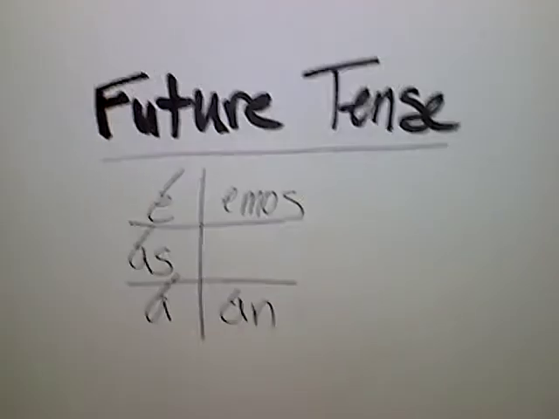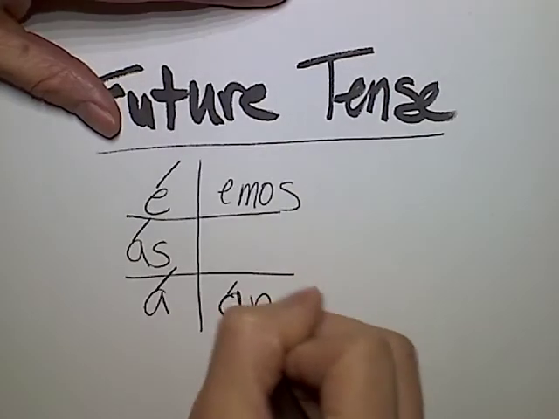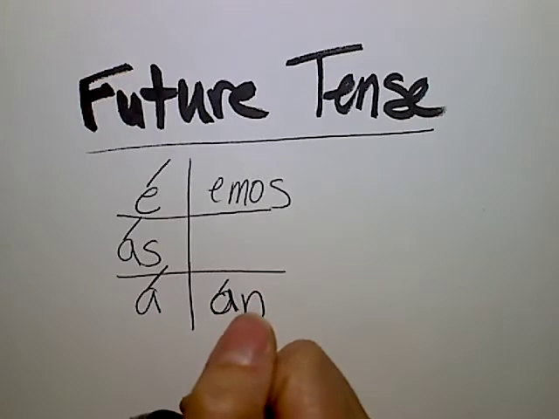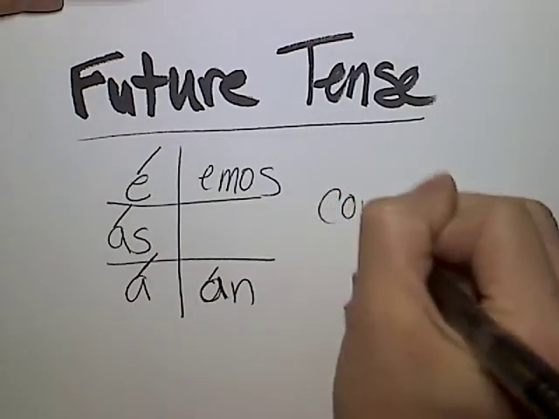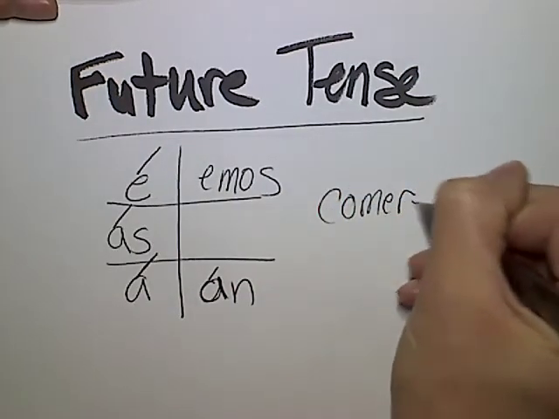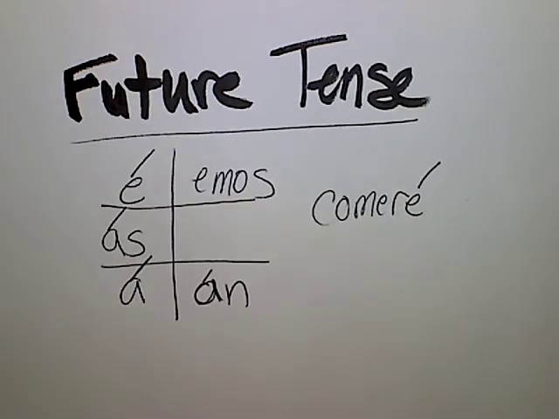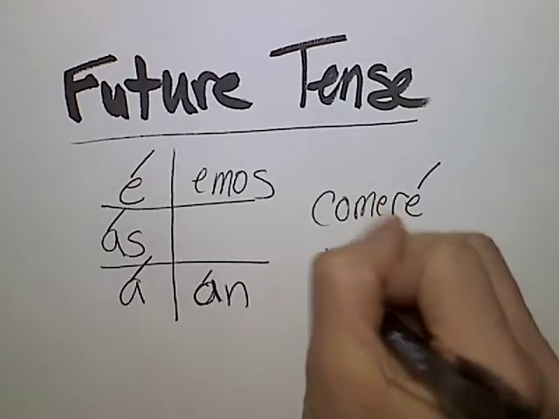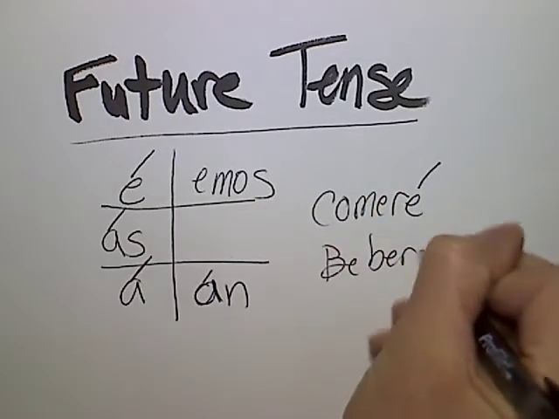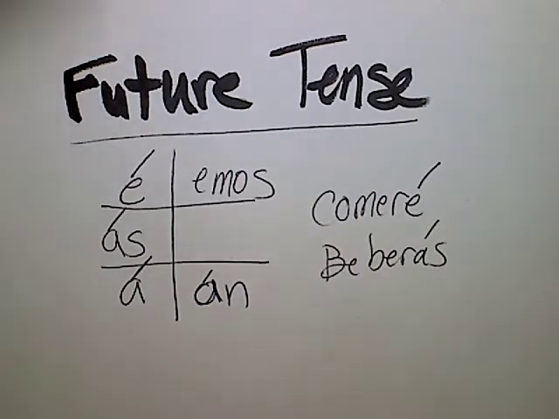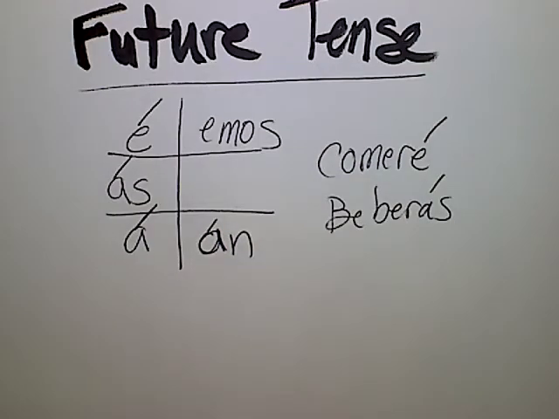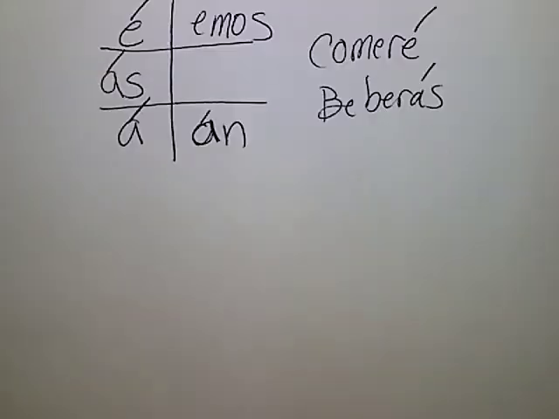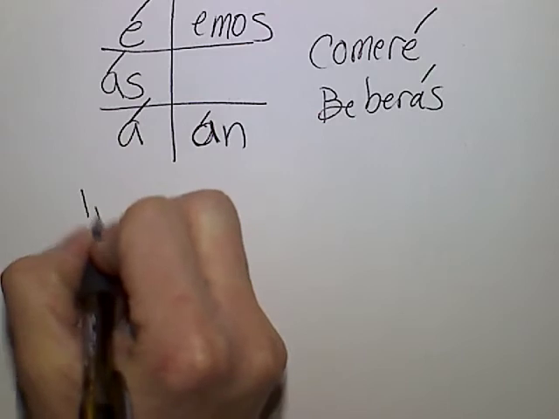Con acento. Entonces, si yo voy a comer algo, como dice, yo comer. Comeré. Excelente. Si tú vas a beber, es beberás. Excelente. Muy sencillo. Pero hay irregulares. ¿Sí? Hay 11 irregulares que necesitan. Y aquí son la lista de irregulares en el futuro.